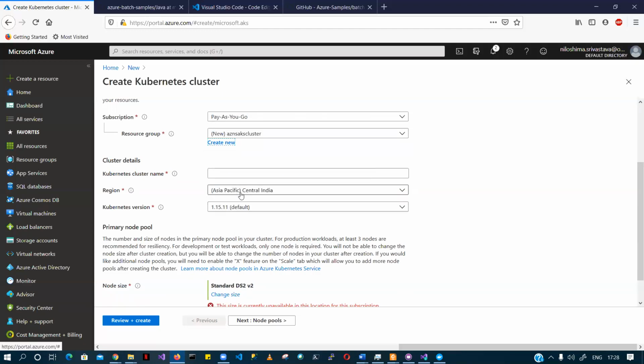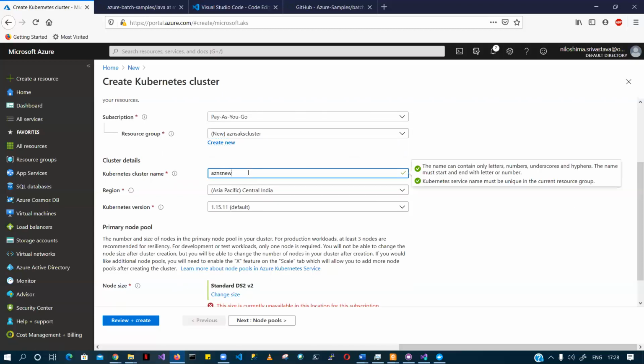Okay, and I have to give my cluster a name. I'm going to call this new cluster, so AZNS new cluster, right? You can also see that there is a naming convention here. This Kubernetes cluster service need not be unique in the whole region. It just has to be unique in this particular resource group, right?